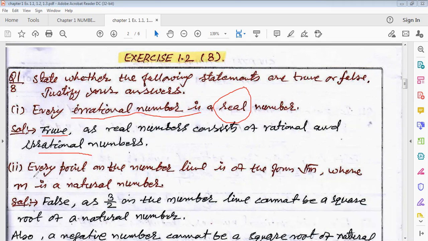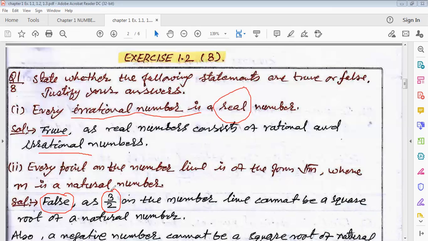Now the second one: every point on the number line is of the form root m, where m is a natural number. So can every point on the real number line be represented in the form root m, where m is a natural number? This statement is false because of the number 3/2, which lies between 1 and 2.